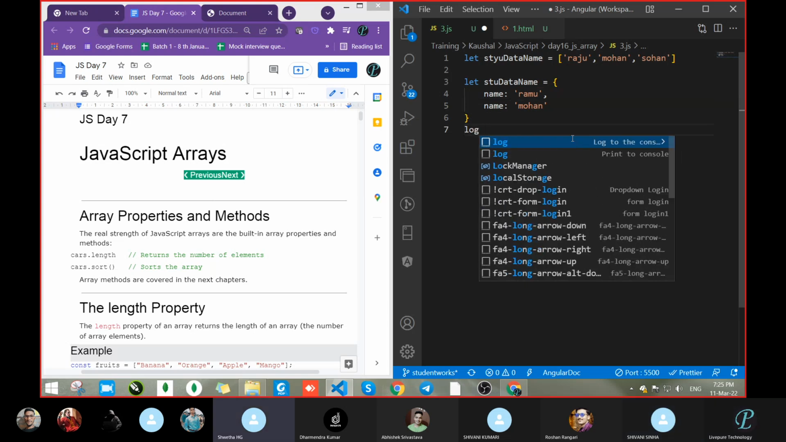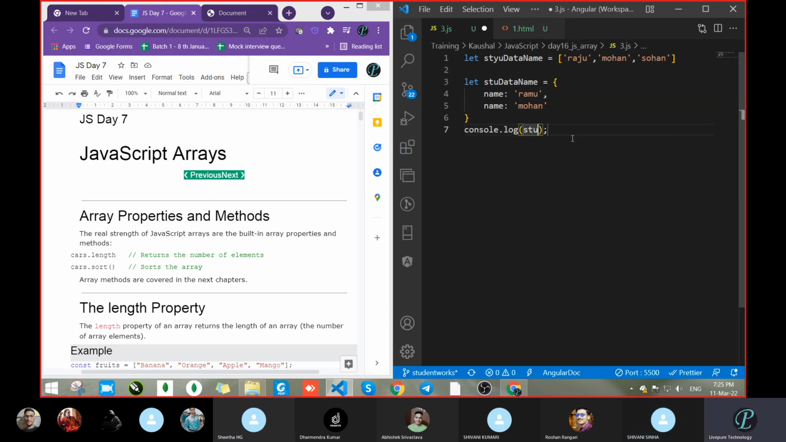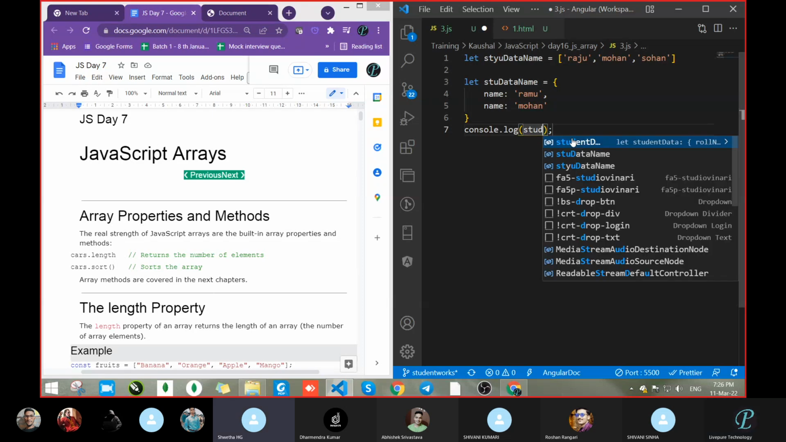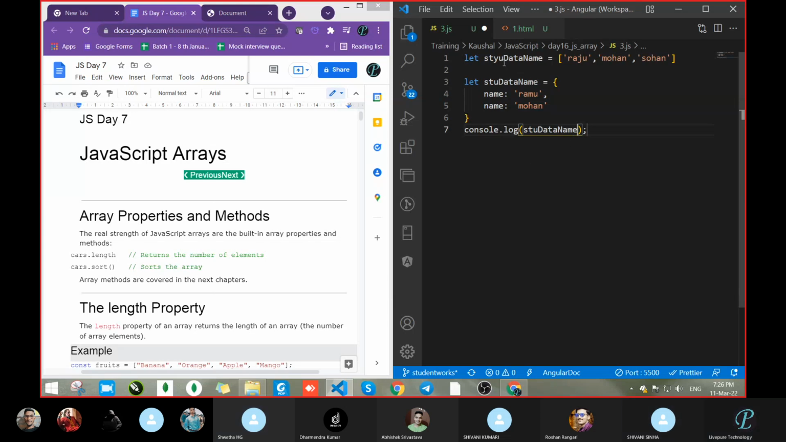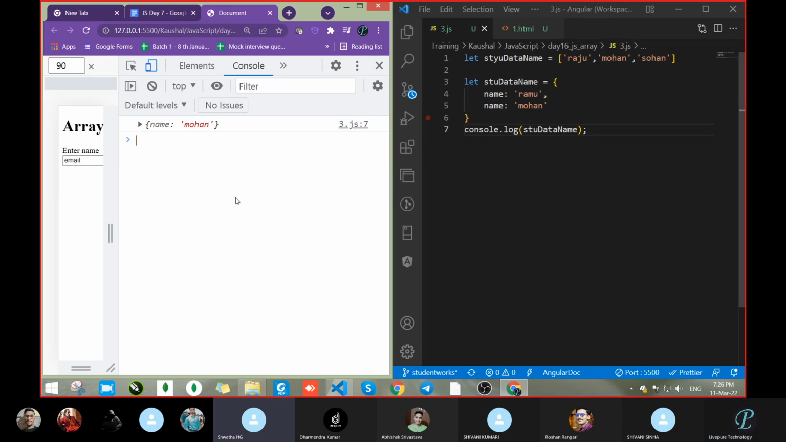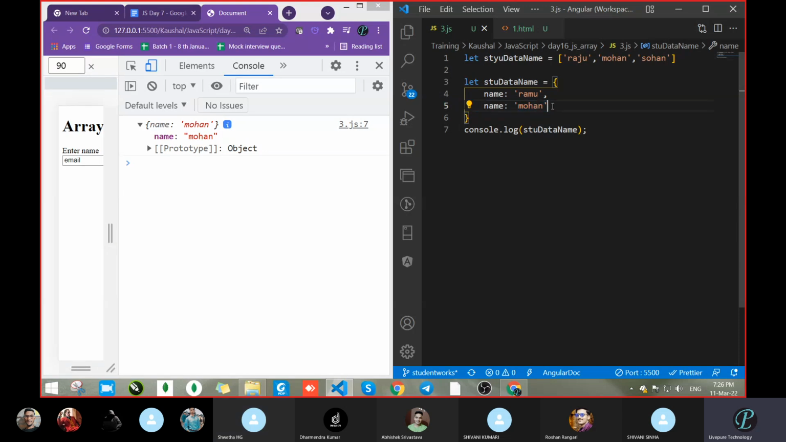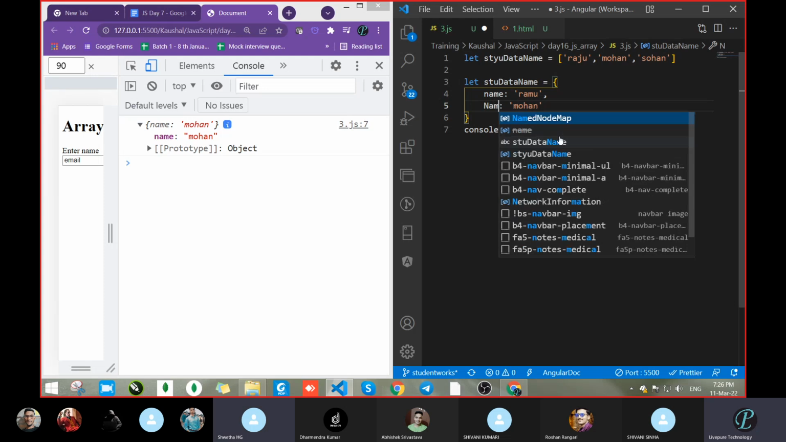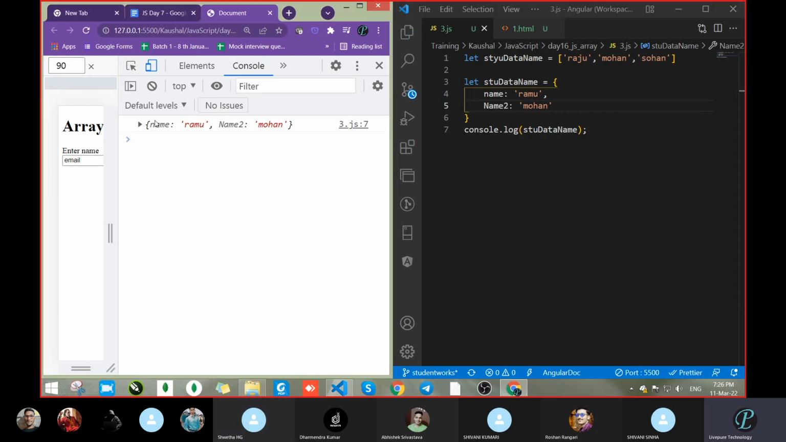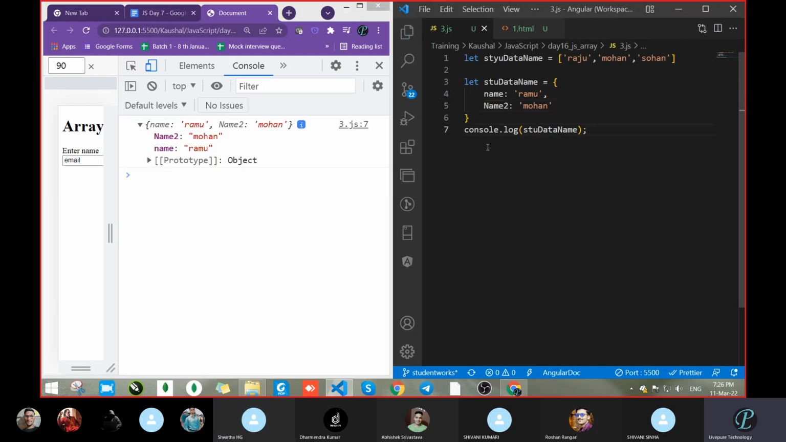Let's take name one, STUD. Both are okay. Let's see what happened. It has given Mohan, and where is the second Mohan? It has not given both. See what happened, it got overridden. We are getting only one value, correct? But we do not want that. We want name 2. Let's save. So we got two values, correct? So this way we can create an object and an array.